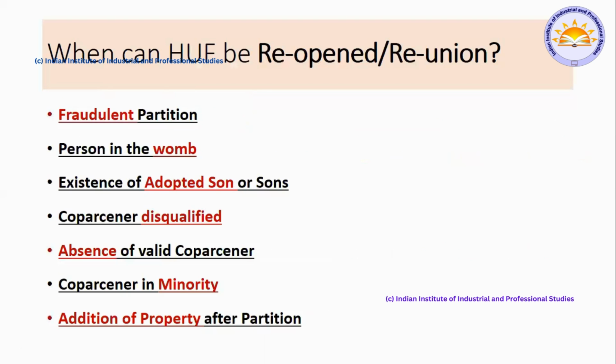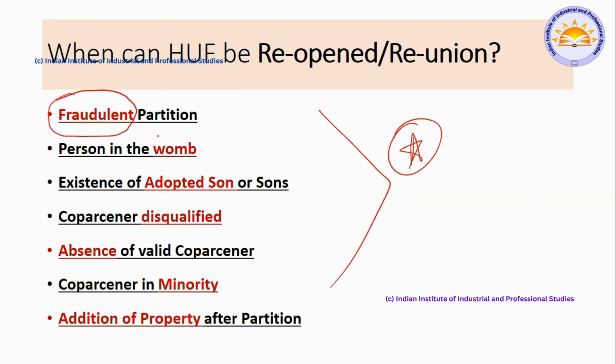Next, when can HUF be reopened? This is very, very important. You have to keep it in your mind. Why? Because this speaks about the conditions where the reopening is possible. When such partition is a fraudulent one. When partition has happened while a baby is in the womb.